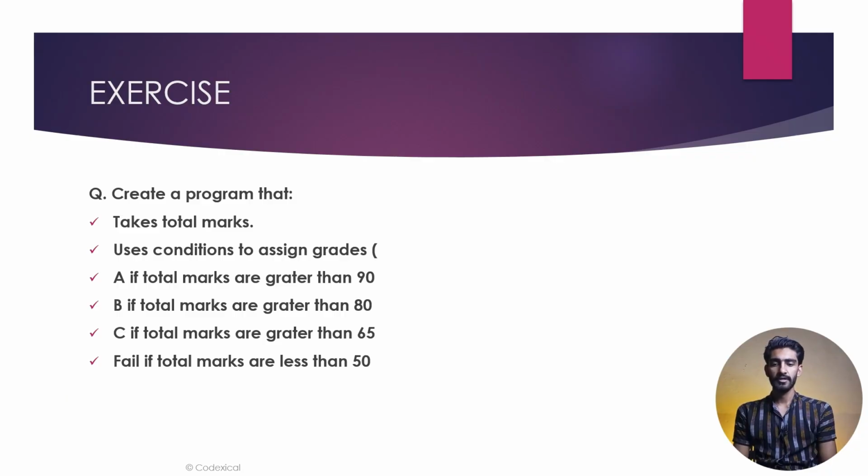If the total marks are greater than 80, then print B grade. If the total marks are greater than 65, then print C grade. If the total marks are less than 50, then you want to print fail in else condition. So it's a simple program. You can practice it yourself. You will get more familiar with it.